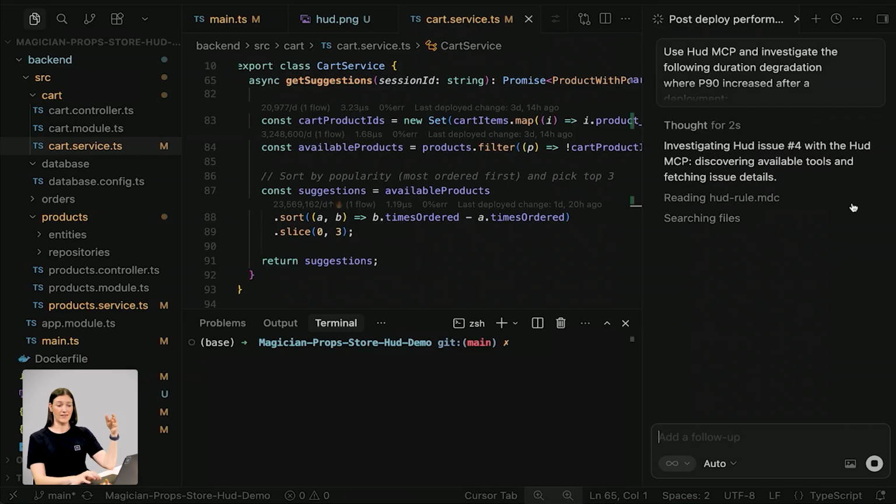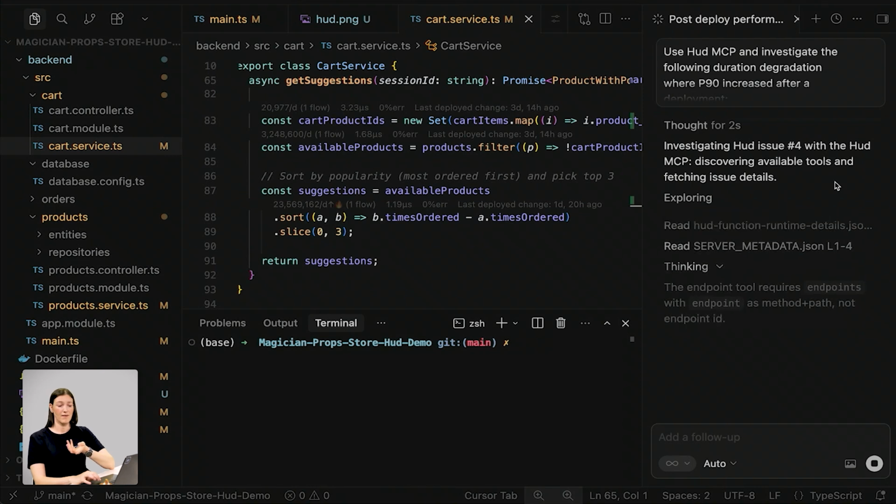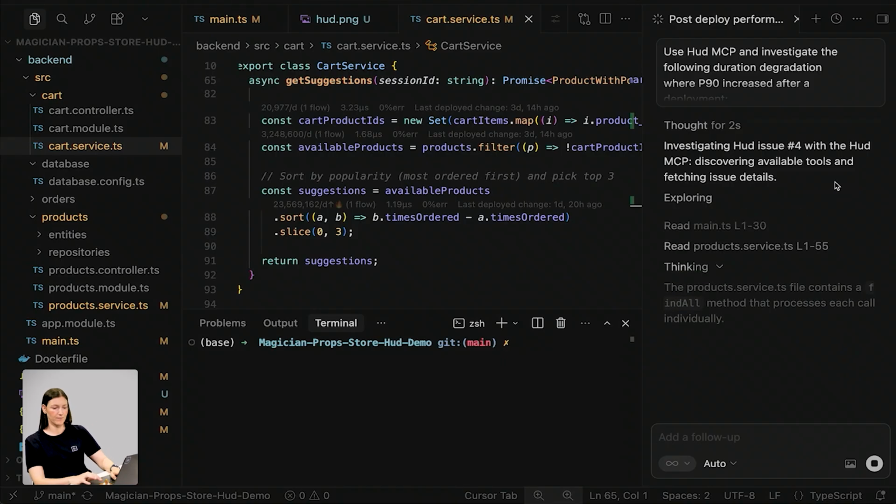And now Cursor has both the code and the runtime context to reason over, so it can actually investigate and solve the issue for me. But I don't have to do it like this. Our agentic workflows can run in the background once the degradation starts, so that you can go straight to the fix and go over it.